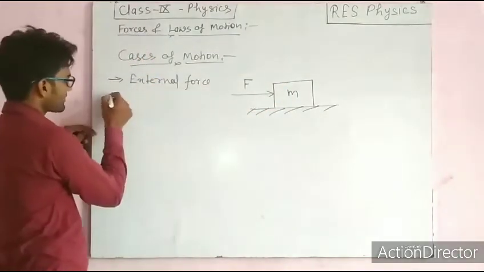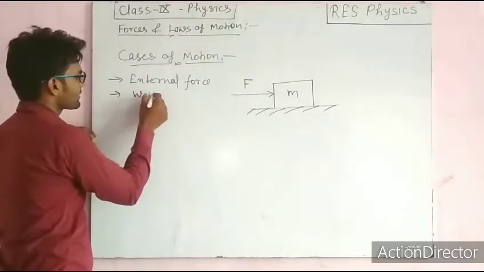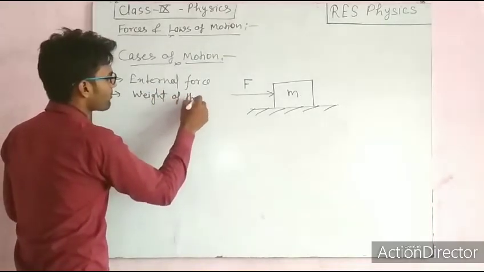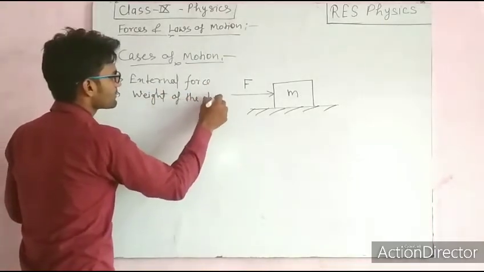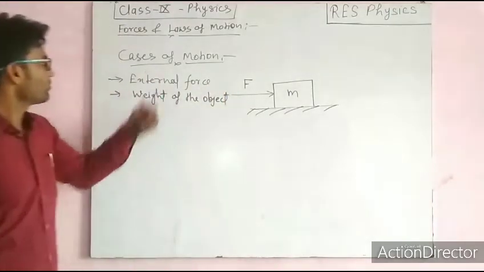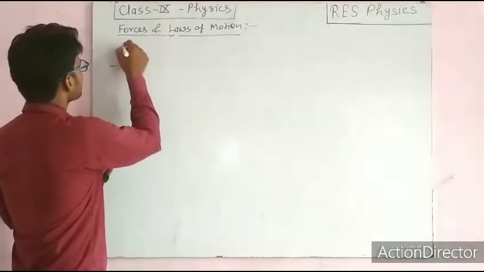So external force is the first cause, and the second cause is the weight of the object. So these are two causes of motion. What other things can a force do? Let us see.